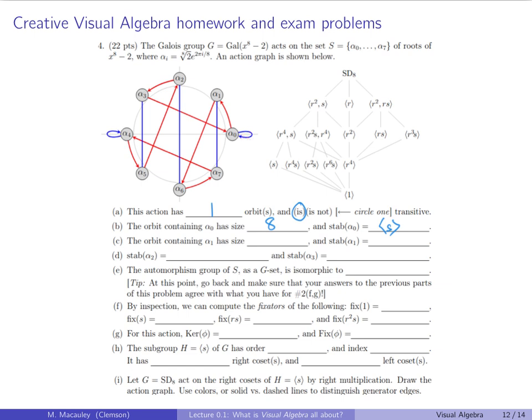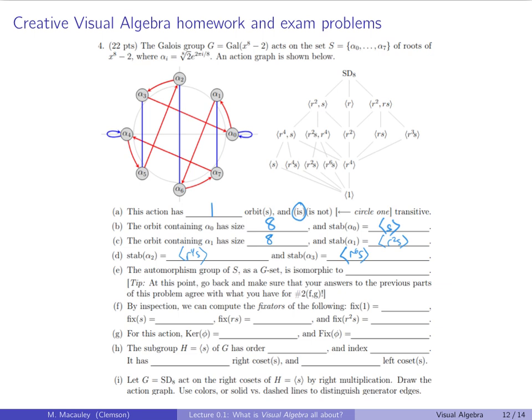The orbit containing alpha 1 also has size 8, again, not a trick question. And the stabilizer is generated by r squared s. We're looking for loops, so r squared s. The stabilizer of alpha 2 is r to the 4th s. And the stabilizer of alpha 3, I'm pretty sure is going to be r to the 6th s. Let's check it out. 1, 2, 3, 4, 5, 6 s, yes. So that's r to the 6th s.